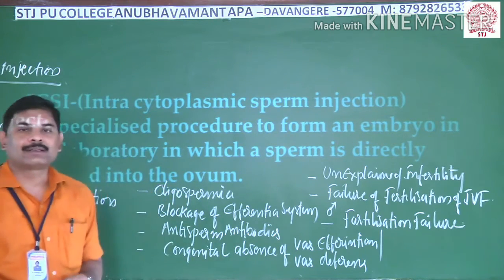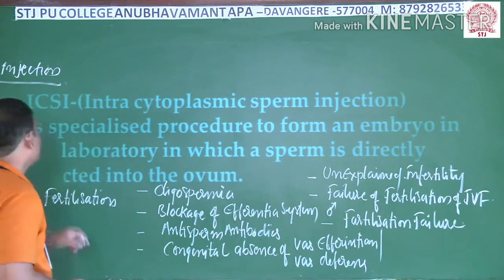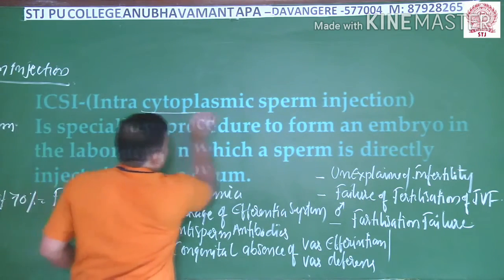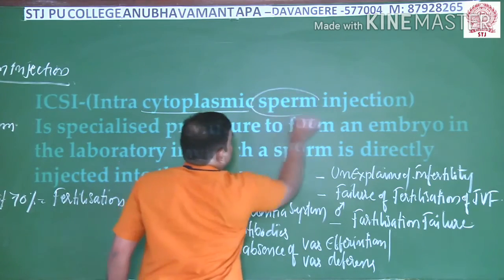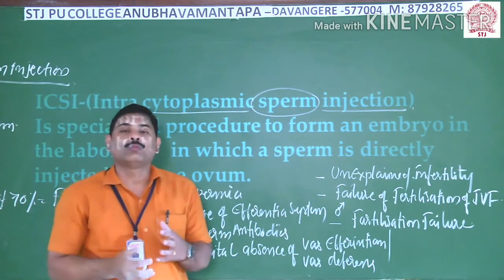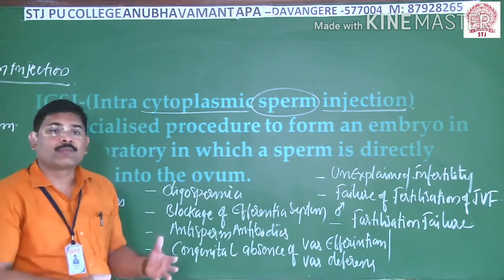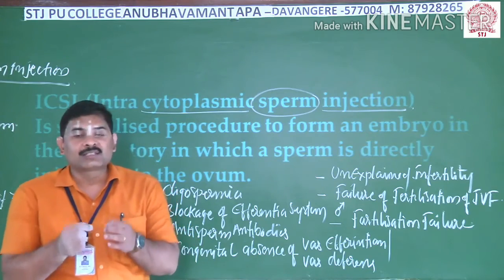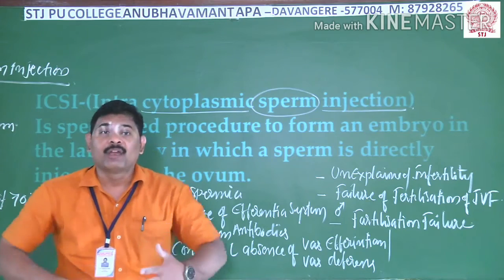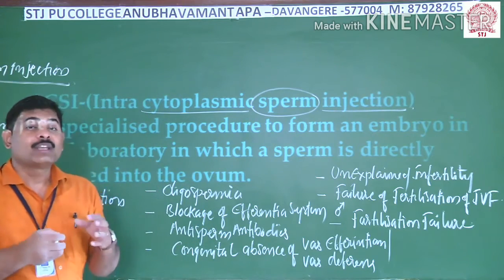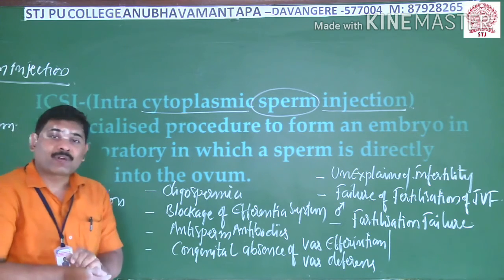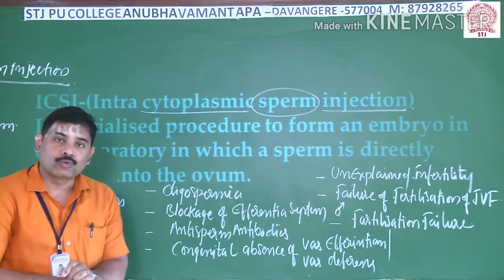Coming to the fourth technology that is available to us, it is known as ICSI, intracytoplasmic sperm injection. Then what happens in this? Generally we collect the sperm either from a husband or a donor, and this sperm is directly injected into the ovum cytoplasm of the wife or a donor. So in which cases do you generally go with this ICSI? There are different kinds of conditions in which we go with this.